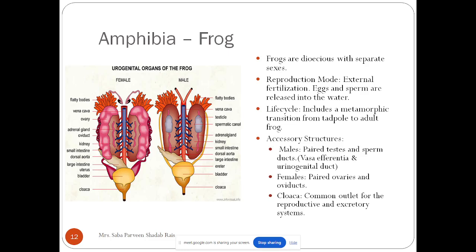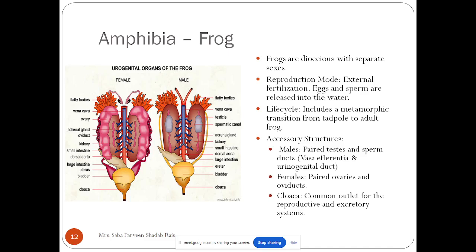When I talk about the reproductive mode, they lack an amniotic egg. Since they lack the amniotic egg, they definitely grow inside the water only. So for that particular reason, they reproduce in the water.